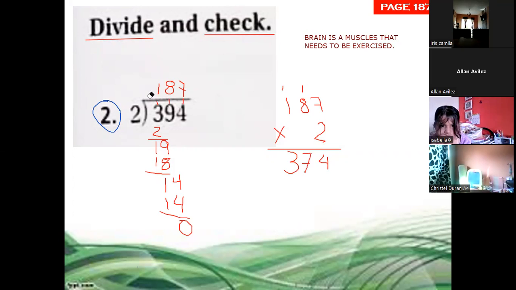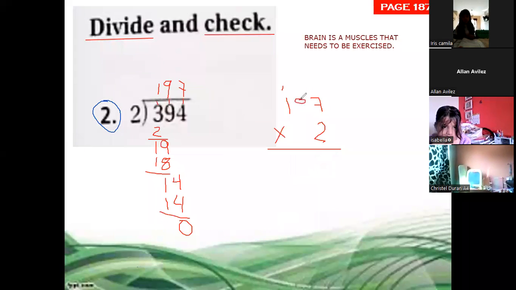The number 8, 2 times 8 is 16, and we wrote 2 times 9. 2 times 9, 18. That's our mistake. So we correct the mistake here: 9. This is the importance of checking division using multiplication.